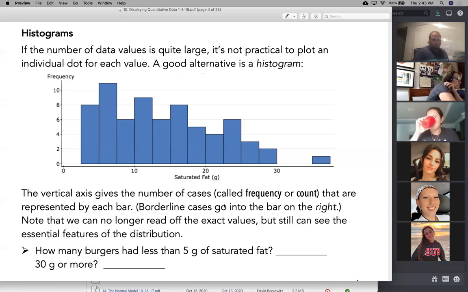So for this example right here, in that first bin that has data, 8 data points fell in that bin. Where in the bin? No clue. Maybe they fell all the way on the left. Maybe they fell all the way on the right. Maybe they're all over the place. I don't know. I don't care, because the histogram doesn't care. All that matters is if I fall right on the border between 2 bins, if I get 10, for example, I can't count 10 twice. So does it go left or does it go right?